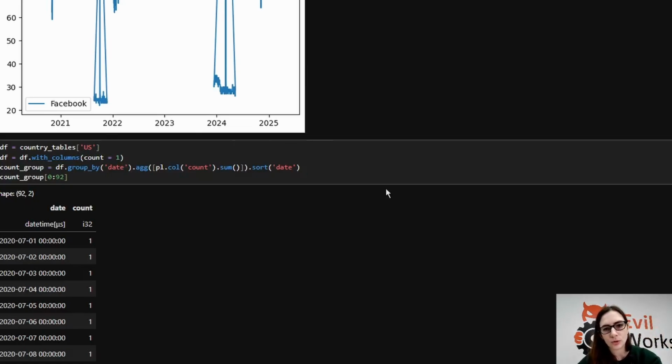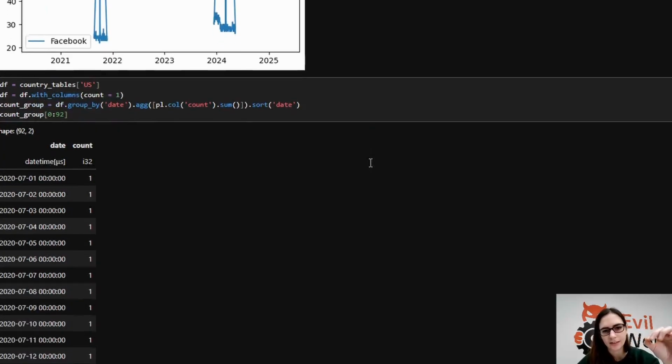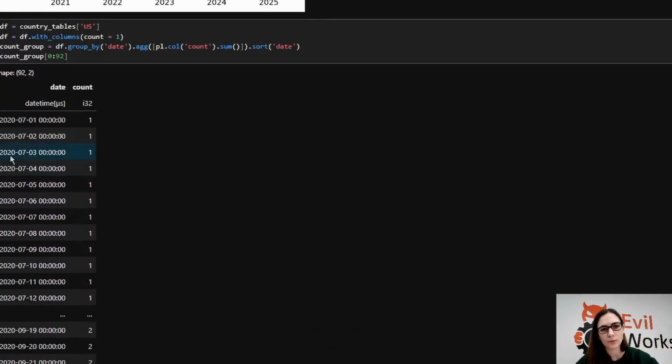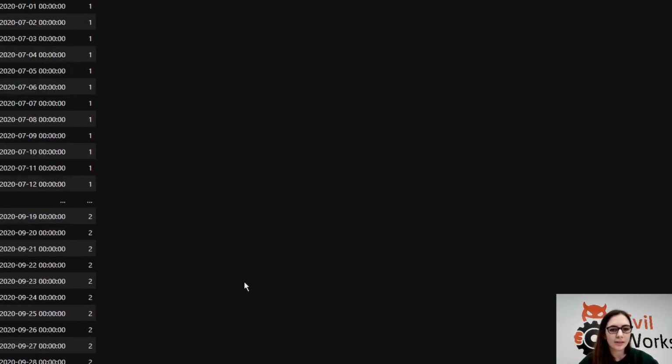That enables me to do a group by, where if I sum over the count, I can see how many of each date exists in the table. So this line here, I'm grouping by date and aggregating by summing the count. So for each date, I get the number of times it appears in the data. This enables me to distinguish between dates that only appear once and dates that appear twice. The ones that appear twice, or maybe even 3 times, are the ones that exist in these overlapping windows.